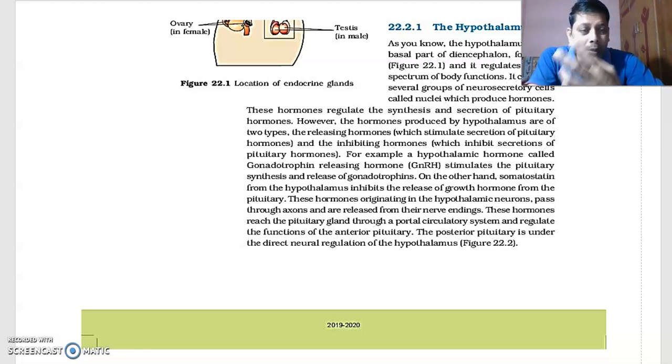Then we learned the list of hormones secreted by different endocrine glands, types of hormones based on chemical properties and solubility: water soluble and lipid soluble hormones, amine, polypeptide, glycoprotein, steroid, trophic, and gonadotrophic hormones. We learned those hormones secreted by different endocrine glands and non-endocrine organs as well. In this part, our focus is on the hypothalamus.